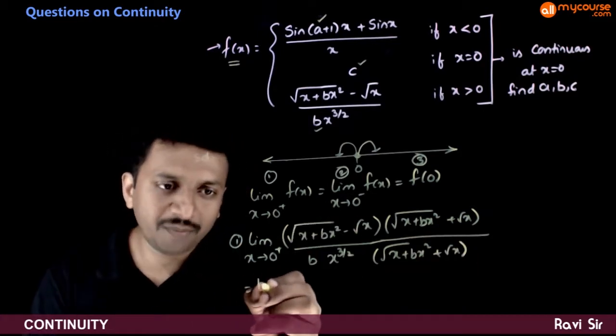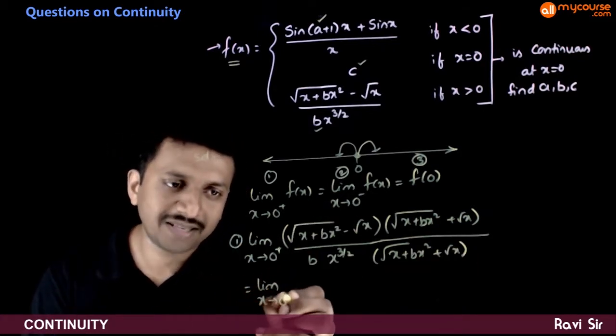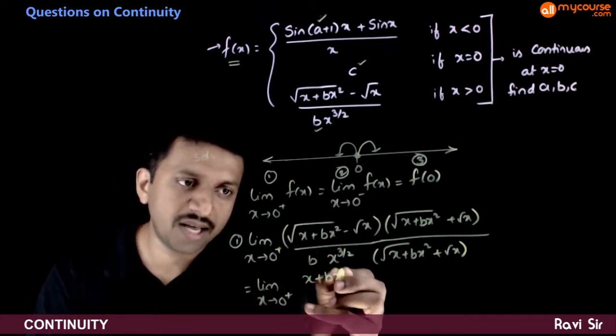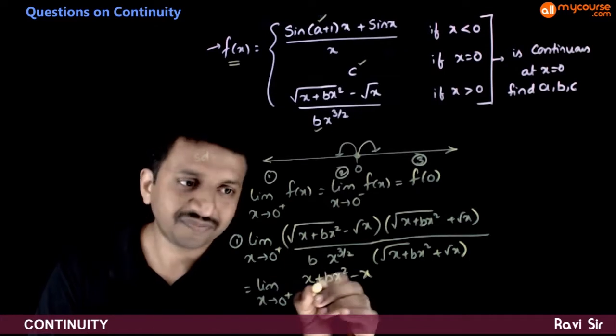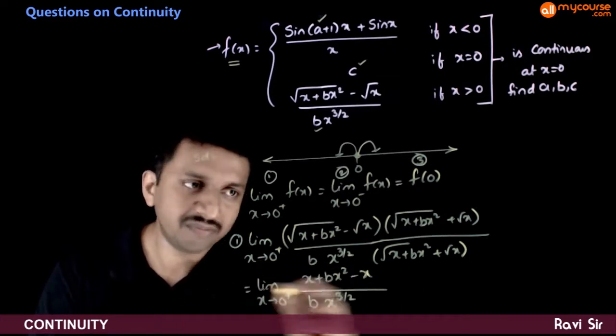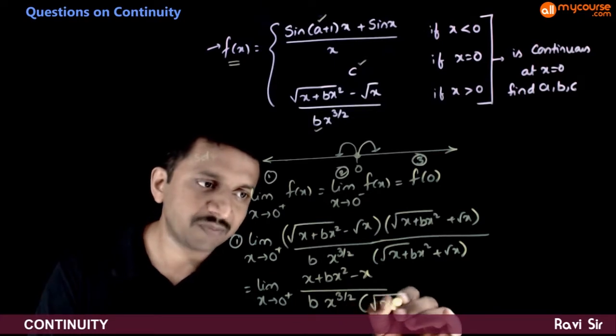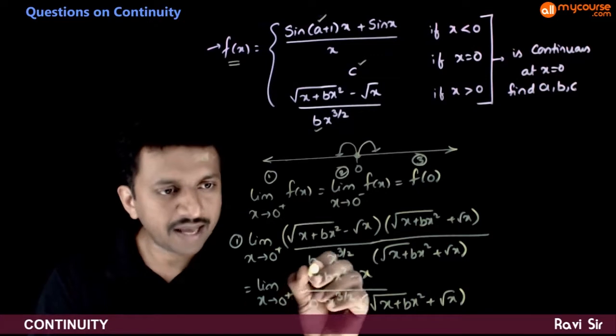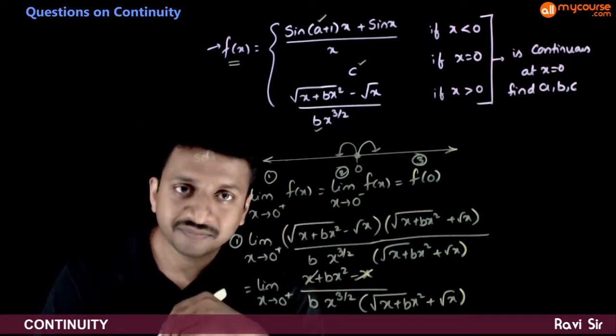So now the numerator becomes limit x tends to 0 plus a square minus b square is x plus bx square minus x, divided by b times x power 3 by 2 times root of x plus bx square plus root of x. So x and x get cancelled.